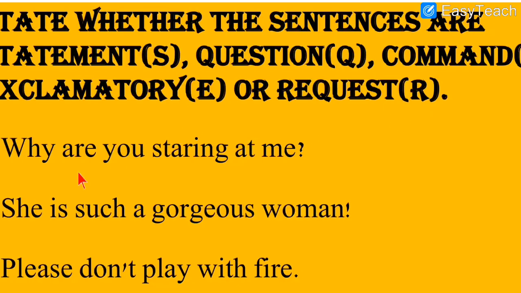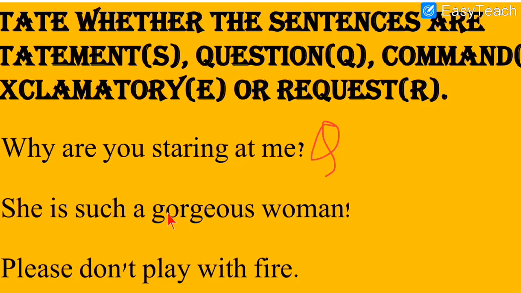The first one, why are you staring at me? So the speaker is asking someone, maybe someone is looking at him constantly, fixedly. So he is annoyed and he is asking, why are you staring at me? So this is a question. As I can see, a question mark is given over here. So let me write Q because for question we have to write Q. So here I have written Q because it is a question. See over here, like this we have to write Q.